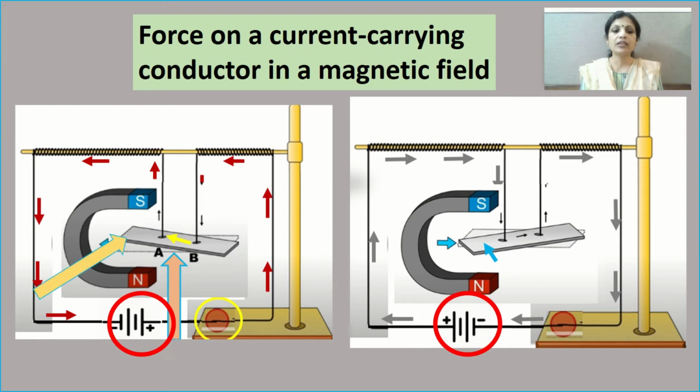So in the first case, look at this. The aluminum rod moves to the left side, whereas in the other case, it is moving towards the right. So this shows that as you change the direction of flow of electric current, the direction of the force experienced by the current carrying conductor also changes. Now let's see the next case.